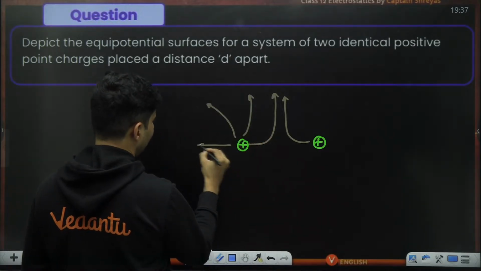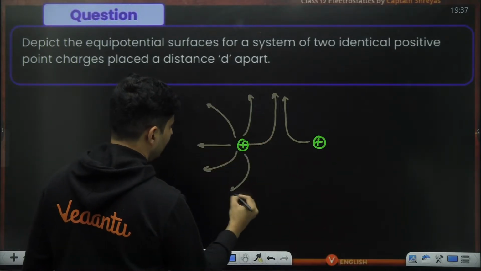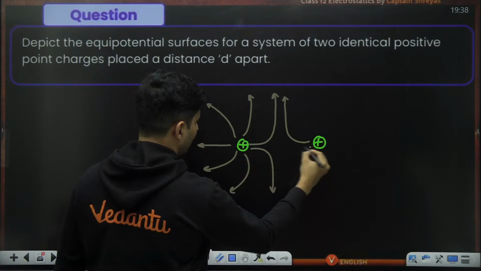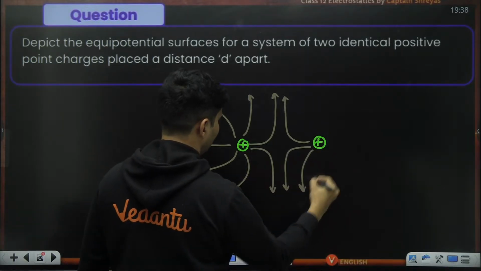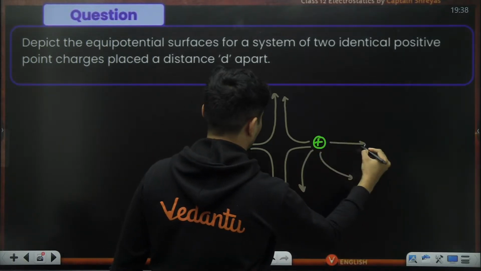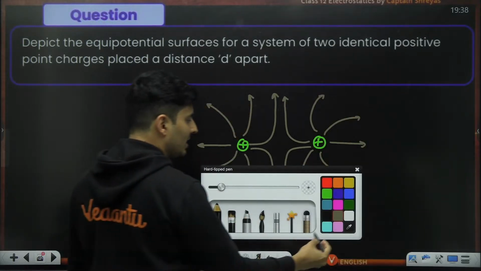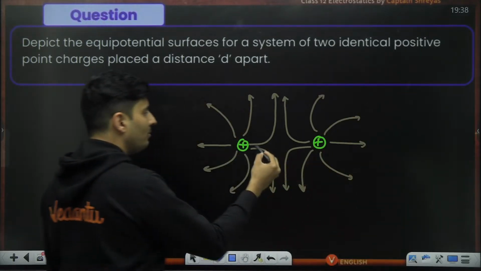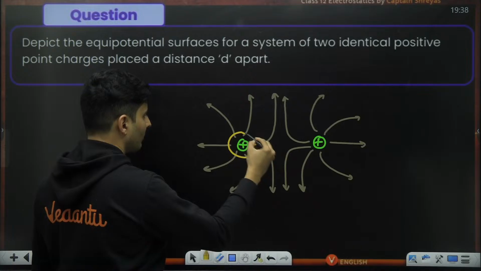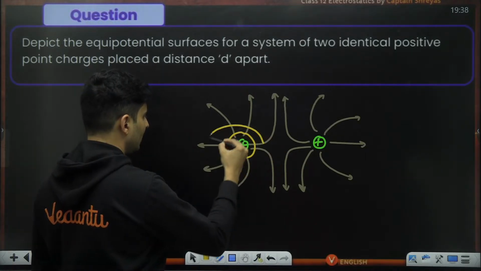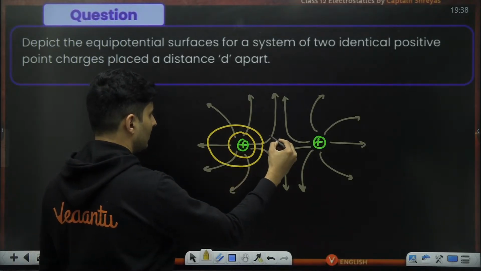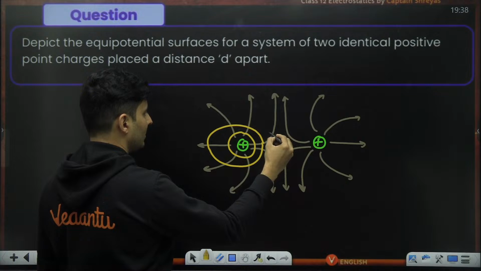So equipotential surfaces should be perpendicular everywhere. So probably something like this, then probably after this, it will become very, very weird.